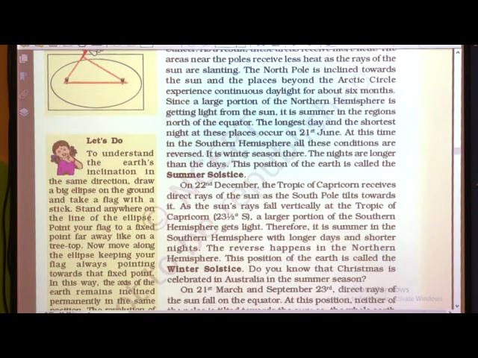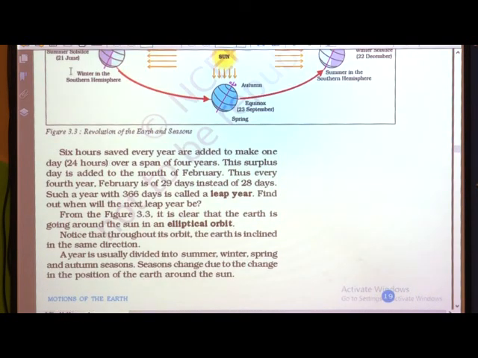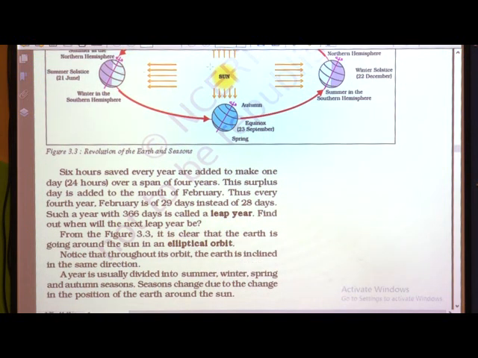The nights are longer than the days, and this position of the earth is called the summer solstice. Summer solstice means when the northern pole faces towards the sun, then this position of the earth is called summer solstice.